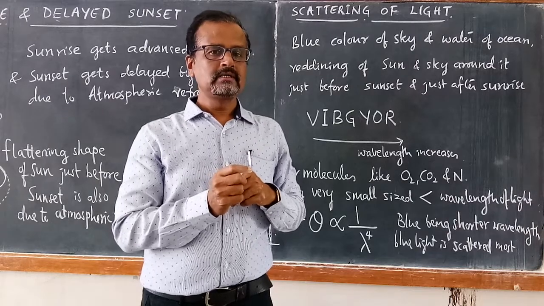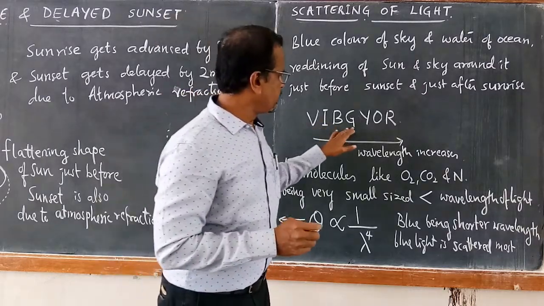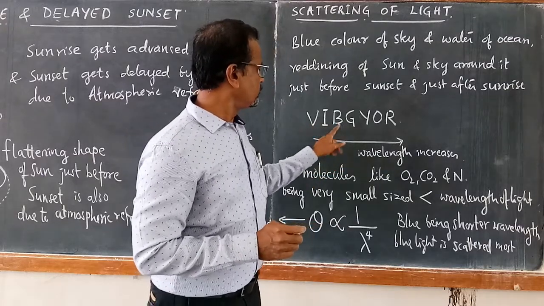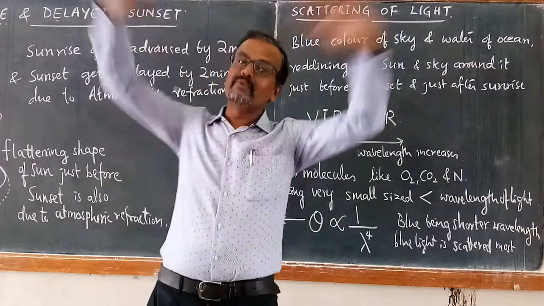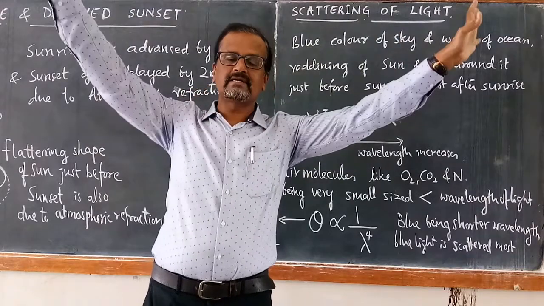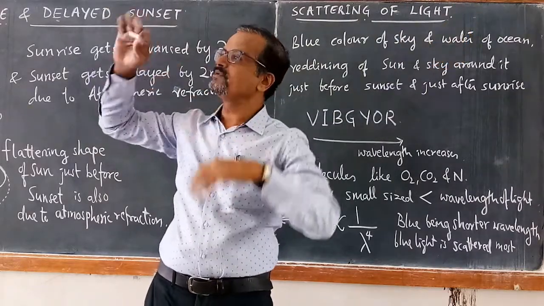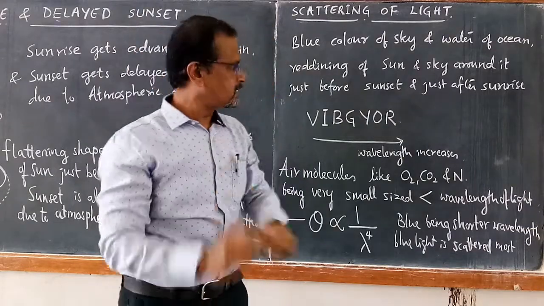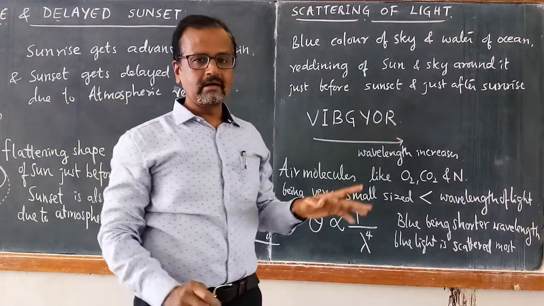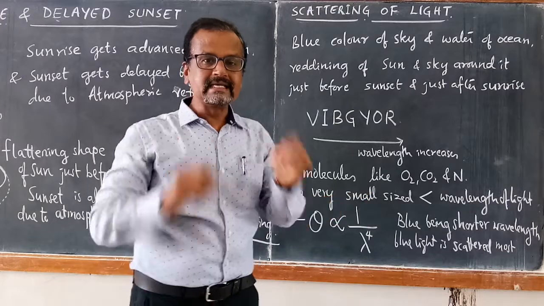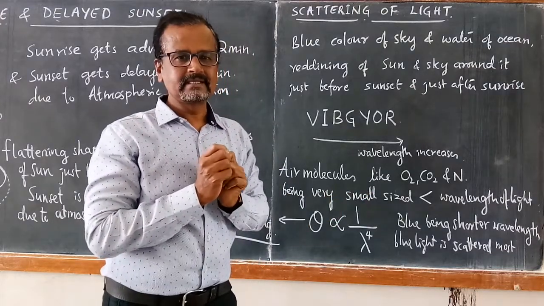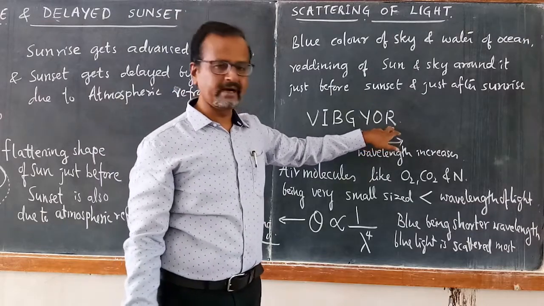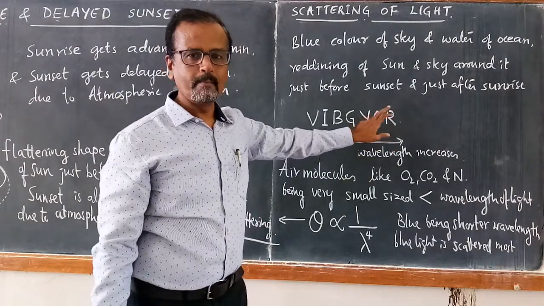So the blue, green, yellow and violet, indigo, blue, these colors are scattered away from the sun. So if you look at the sky which is away from the sun, that sky appears to be blue. But the red color is least scattered. The red color is least scattered because the wavelength of red is maximum.